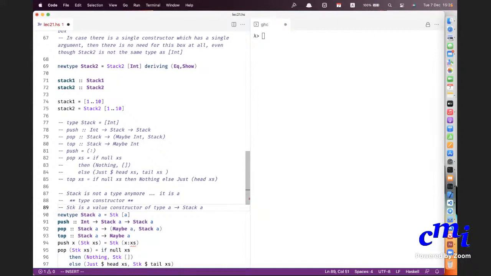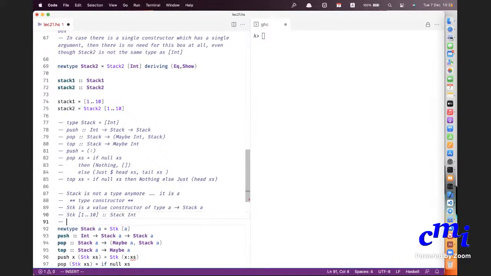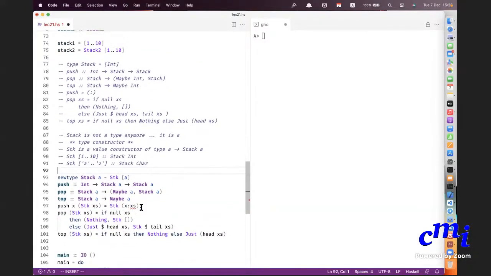So you can have stack of, or you can have STK of A to Z. This is a stack of characters and so on. Okay, great. So that's basically it. We'll do more stuff later.